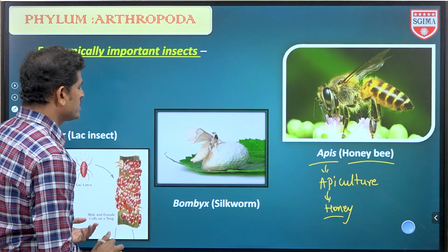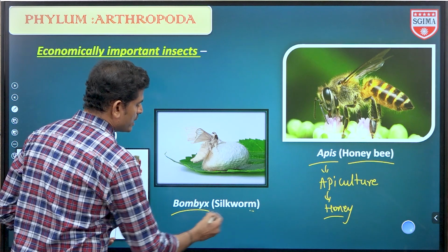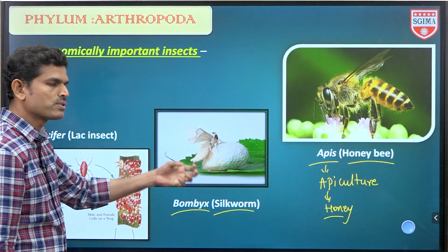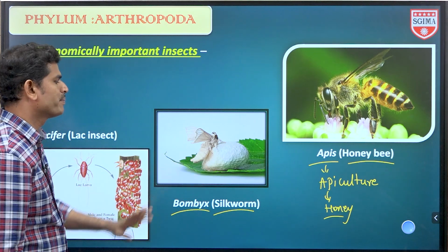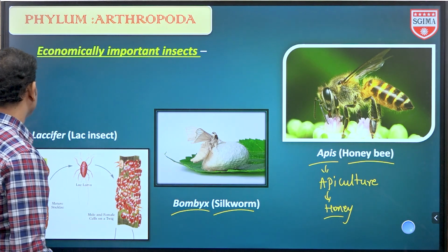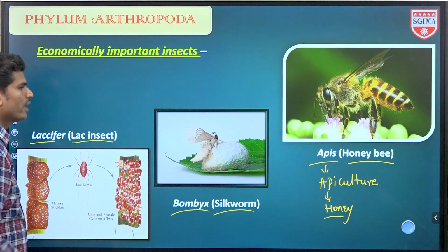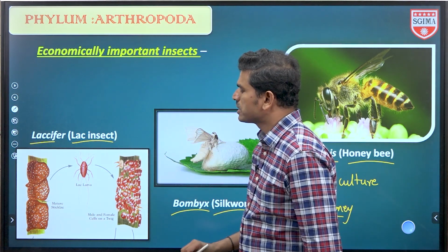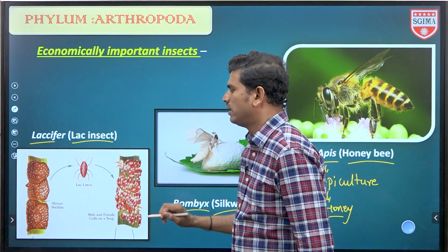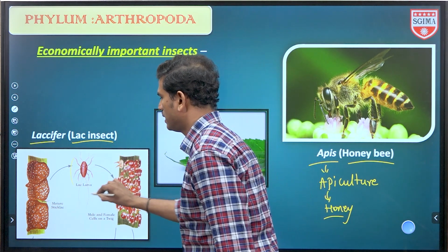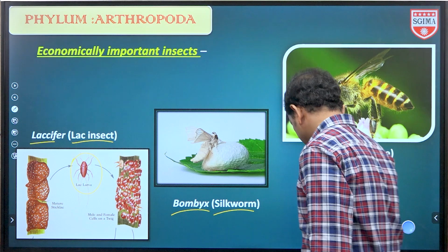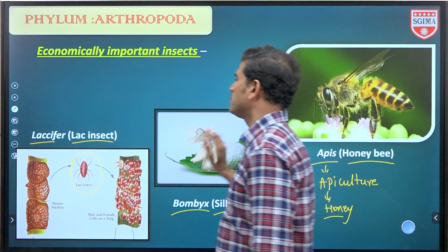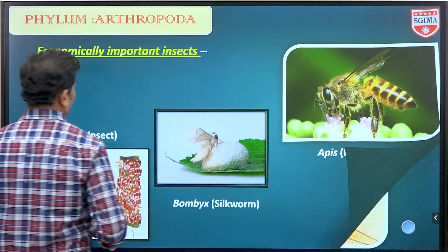Okay, next one is Bombyx mori, that is the silk moth. From the silk moth we extract silk thread, which is used to prepare various dress materials. Next one, Laccifer lacca, also called Tachardia lacca. From this, a red colored substance, lac, is obtained. This is the lac insect. So these three are economically useful insects. These examples are more important.